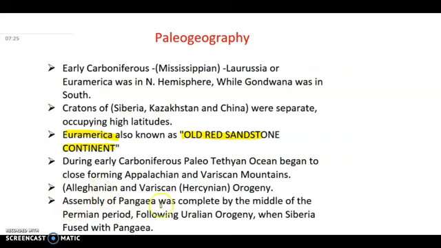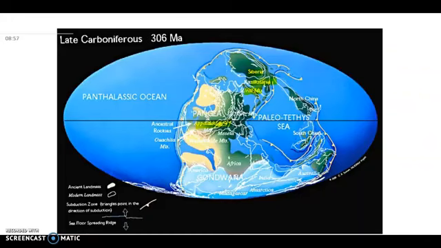The assembly of Pangaea was complete by the middle of the Permian period, following the Uralian orogeny. When the Ural Mountains formed, you can say Pangaea was complete. When Siberia fused with Pangaea during the Permian, you will see the complete Pangaea when we make the video of the Permian.